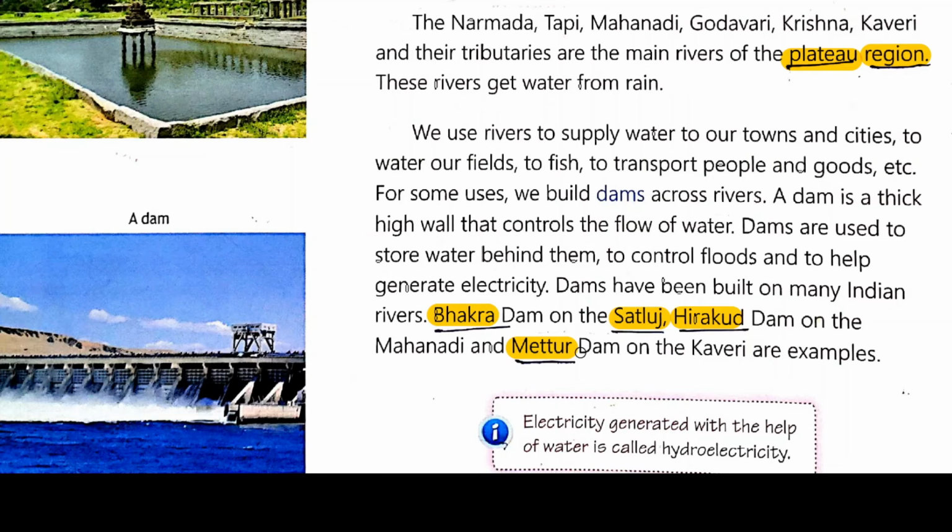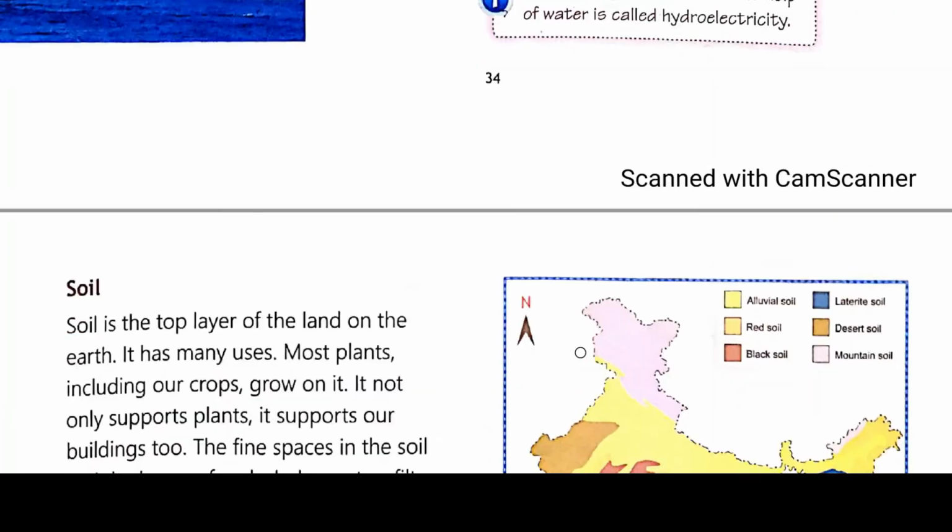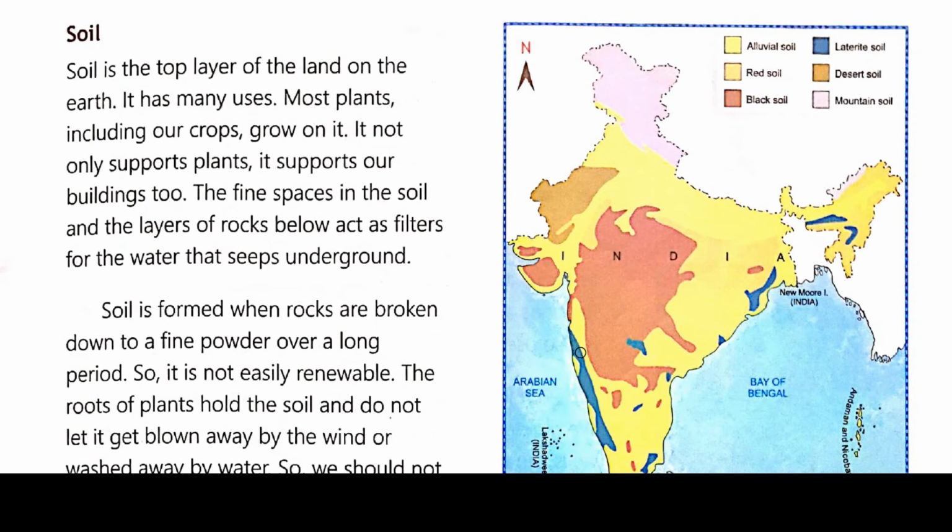So now we'll discuss the soil. Soil is the top layer of the land on the earth. It has many uses. Most plants, including our crops, grow on it. So we grow crops on this soil. Without soil, it is not possible to grow crops.